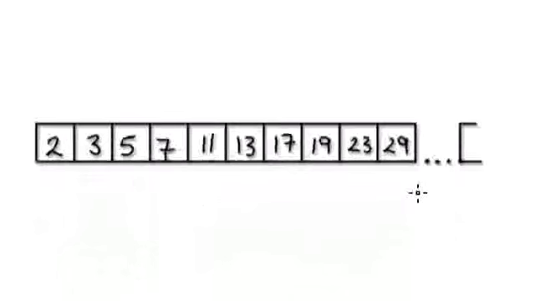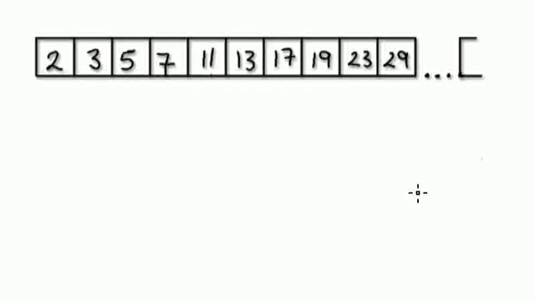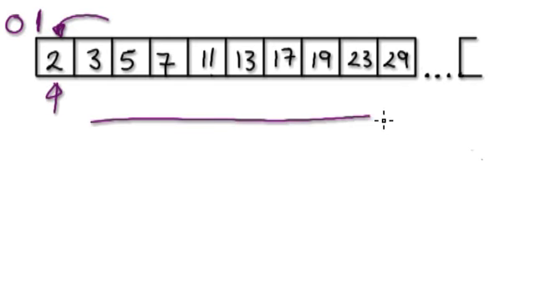In the previous video, I showed you how to find all the prime numbers between 1 and 100. And by the way, 0 is not a prime number and 1 is not a prime number. Your first prime number is 2. And if 2 is a prime number, you can never have another even prime.